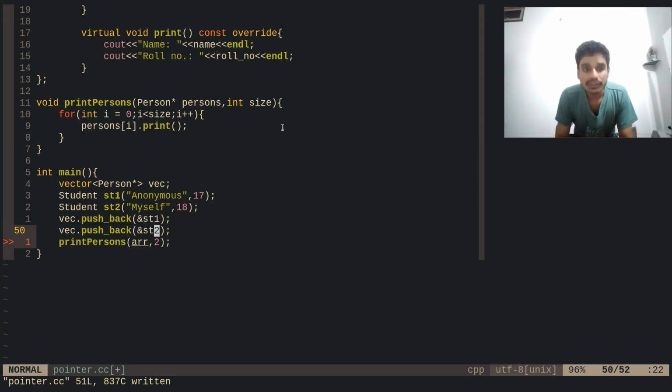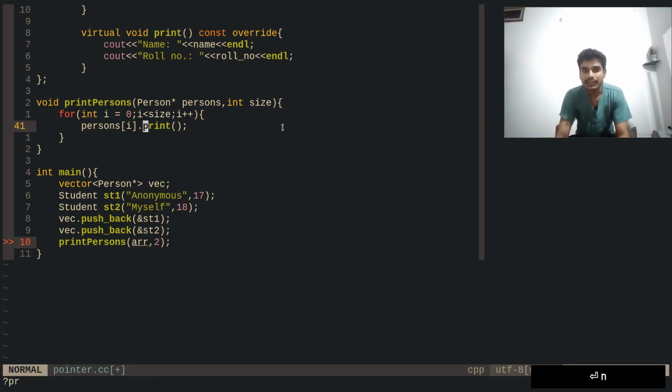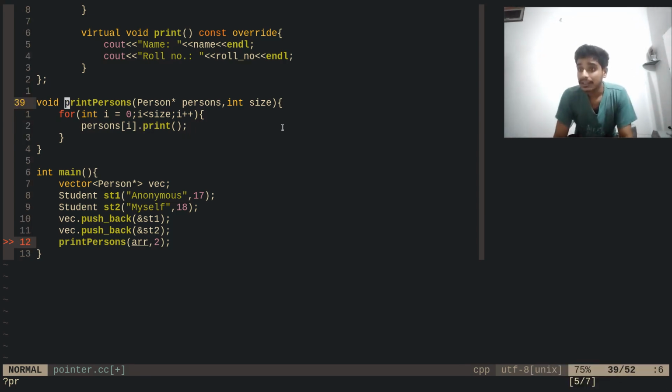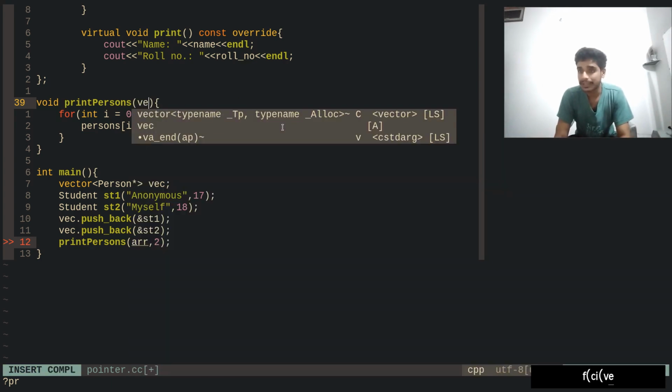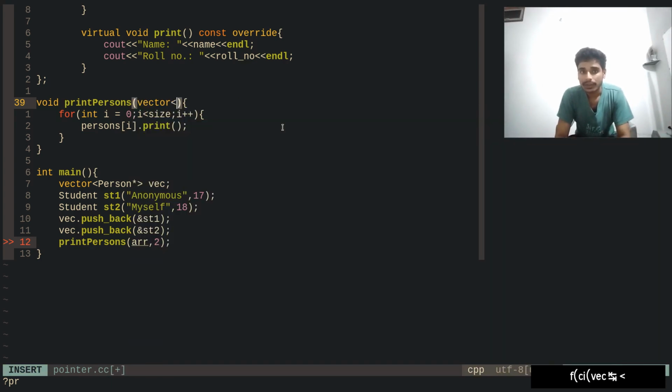Okay, so now let's go to the print function. It should not get the person star now. What it should be is something like the vector of person star, VEC, that's it.